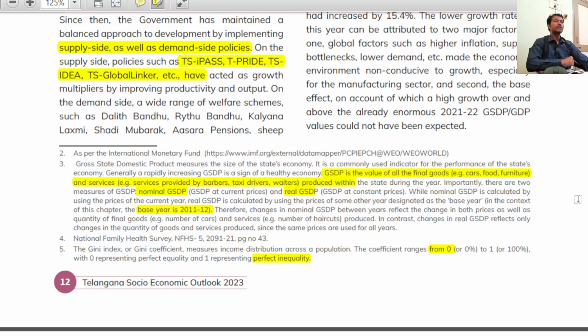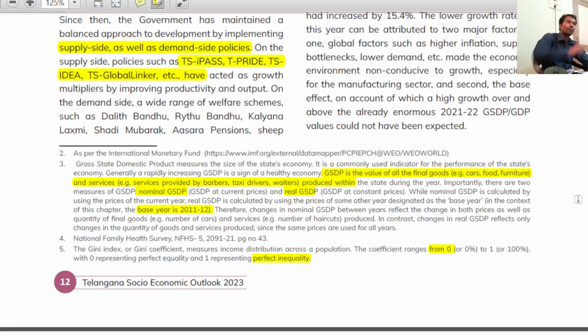These prices are fixed means what? I am only calculating the difference of quantity. What is the difference of quantity in this year, that is 2022-23, with respect to 2011-12? Whether the quantity has increased or decreased with respect to the threshold. What is the threshold or benchmark? 2011-12, the base year. You got the point, right? It means real GSDP only projects whether the quantity has increased or decreased.